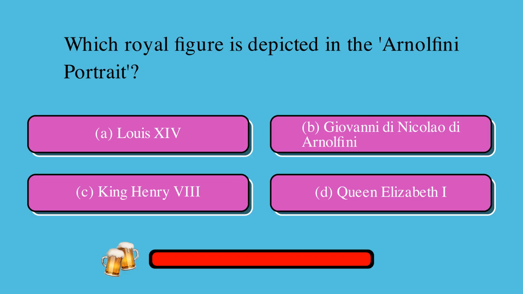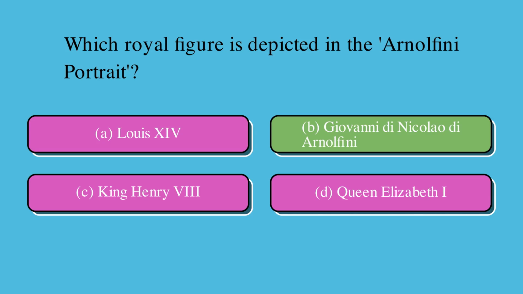Which royal figure is depicted in the Arnolfini Portrait? Is it A. Louis XIV, B. Giovanni di Niccolao di Arnolfini, C. King Henry VIII, or D. Queen Elizabeth I? The correct answer is B. Giovanni di Niccolao di Arnolfini.